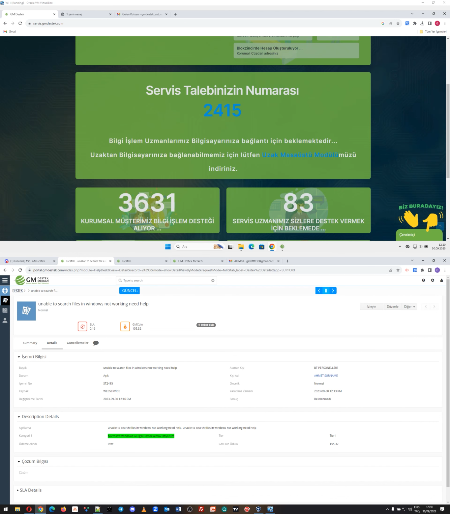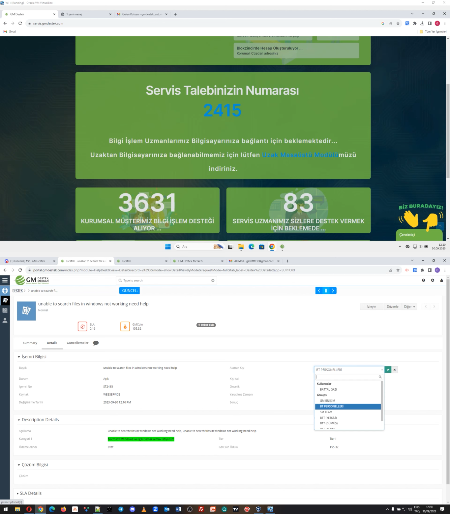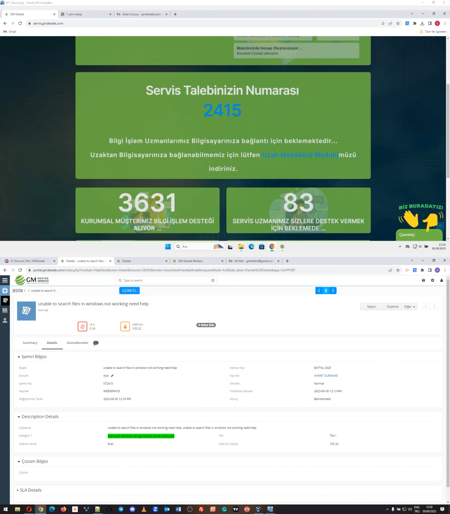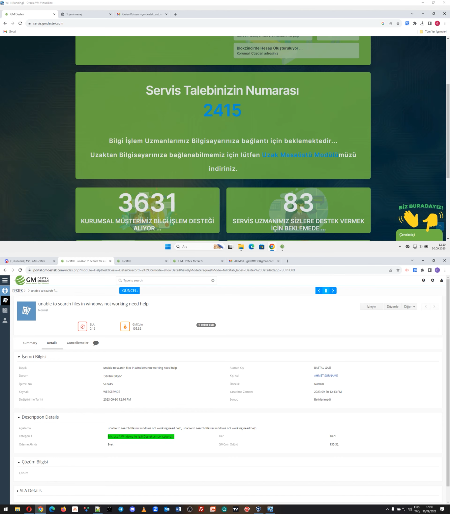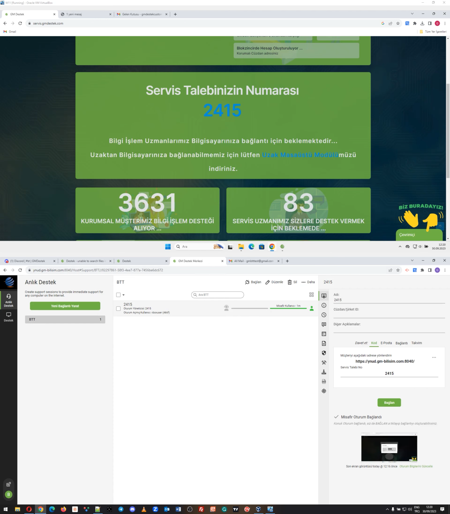He believes that he can solve this ticket, and he withdraws the ticket to himself, under the name Battal Gazi in this example, and he sets the status as ongoing for this ticket. Right now, the BTT IT service professional is supposed to connect to the customer's asset, the customer's computer.